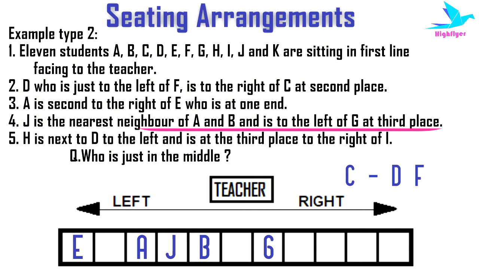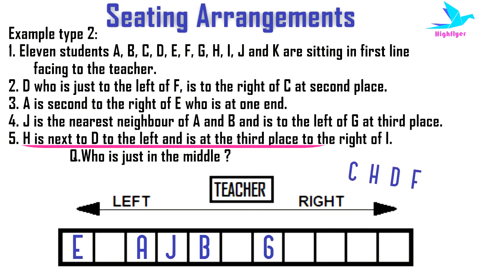That means if we go to the right of J by 3 places, we will get the position of G. Then it's given H is next to D to the left and is at the third place to the right of I. Now as H is next to D, that means the alphabets C, H, D, F are consecutive to each other. So for them, there are only 4 consecutive blank spaces remaining. So they will take the 4 blank spaces.